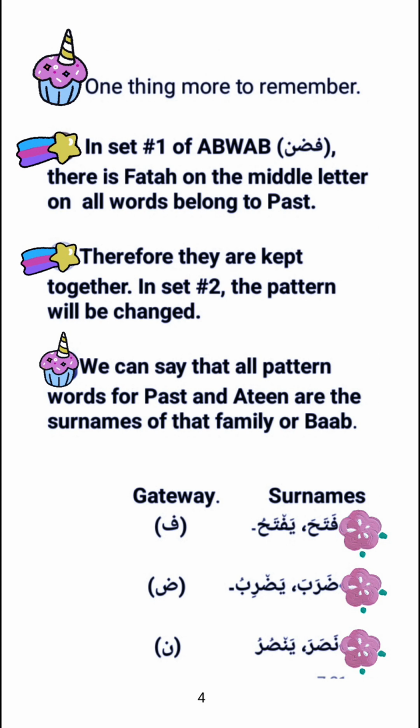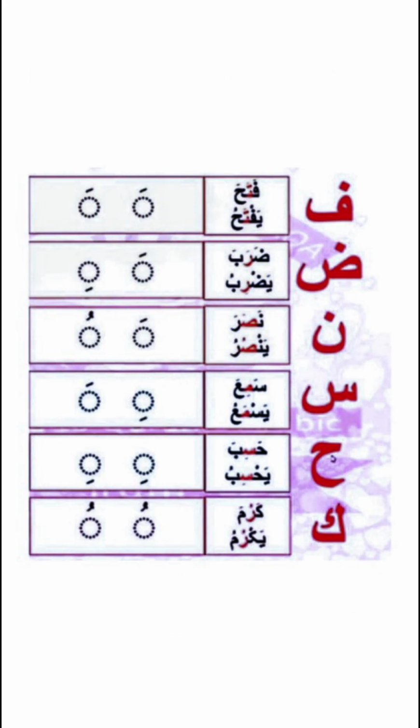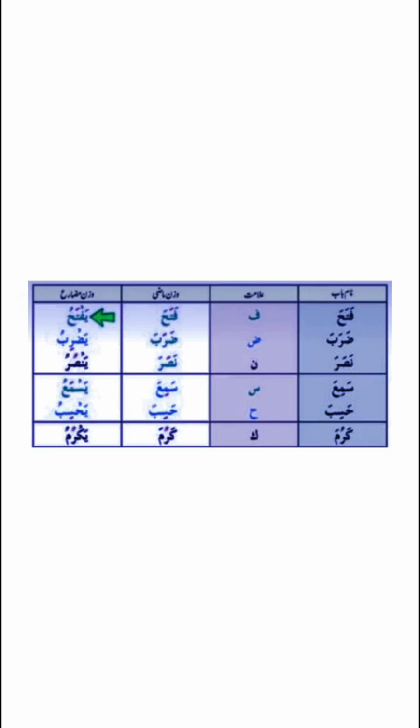In set 2, the pattern will change. We can say that all pattern words for past and Athene are the surname of that family or bab. Fa pattern is fataha yaftahu. Dot, zaraba yazribu, and noon bab, noon nasara yansuru. This is the pattern of abwab with fatha, kasra and dhamma.